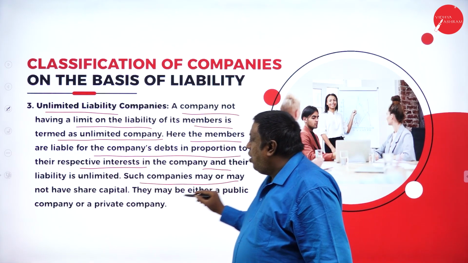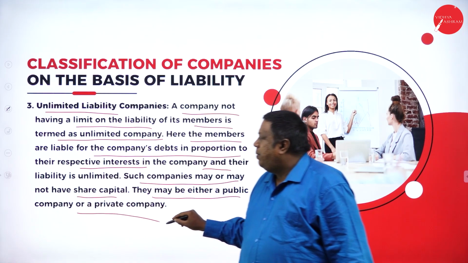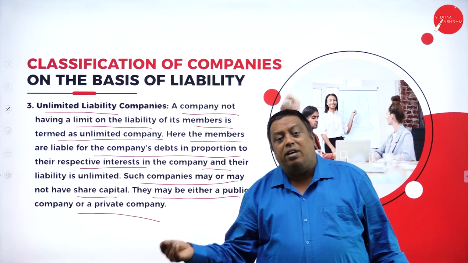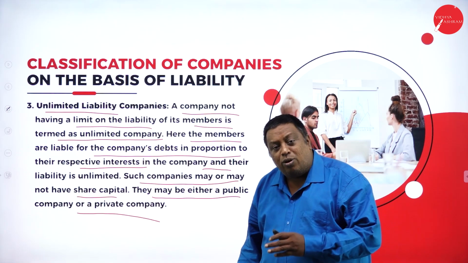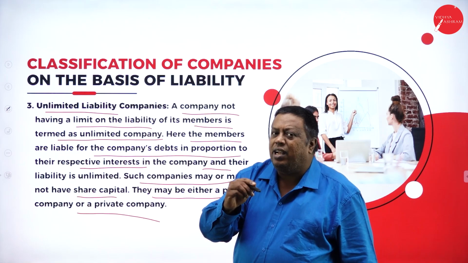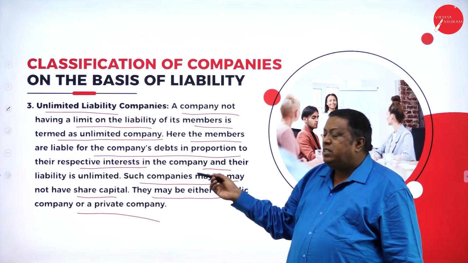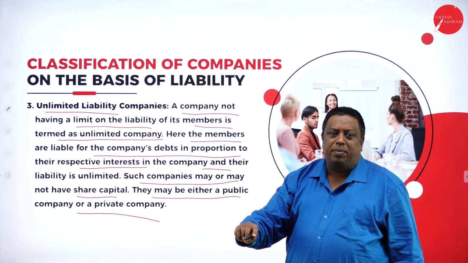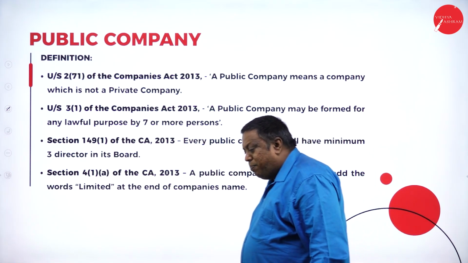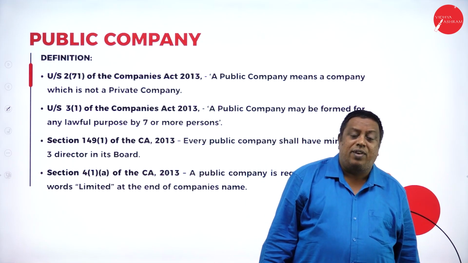Such companies may or may not have share capital. They may be either a public or a private company. They are saying that the company's shares may not be there to clear the debts, and even these companies may be a public company or a private company. We should understand clearly that unlimited liability companies may be a public limited company or a private limited company.